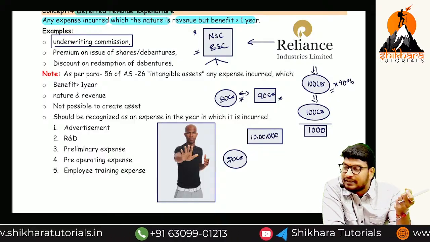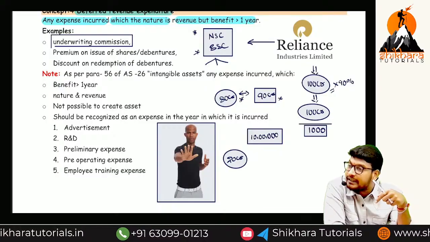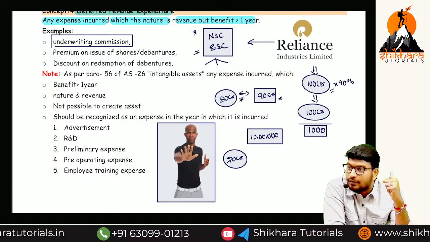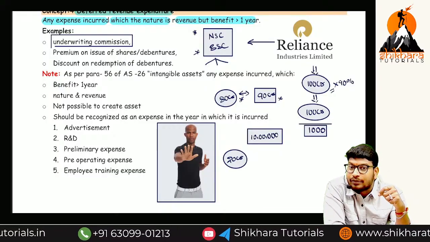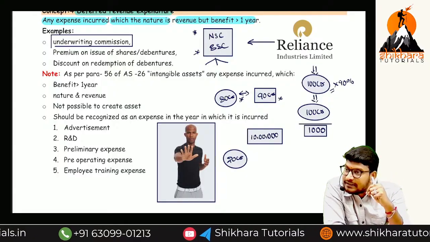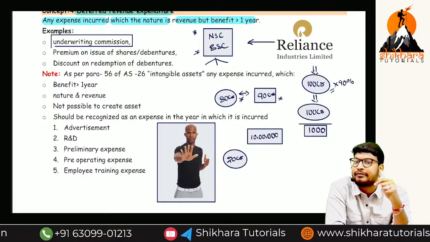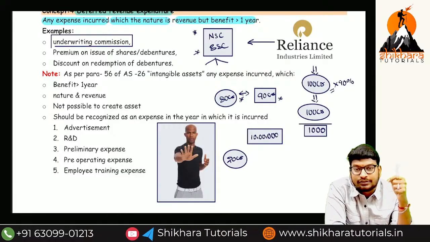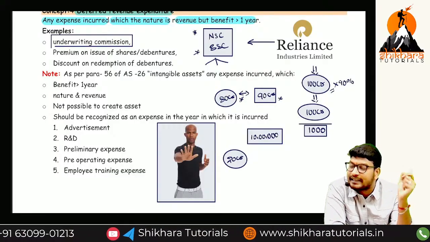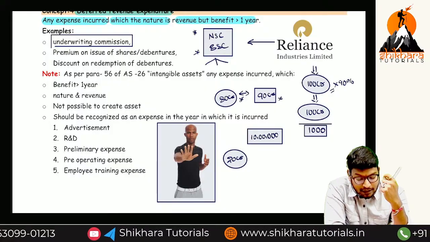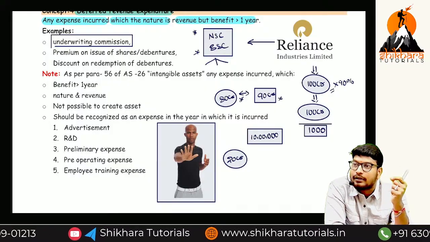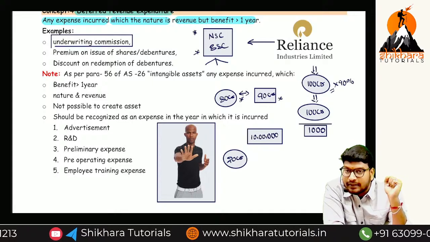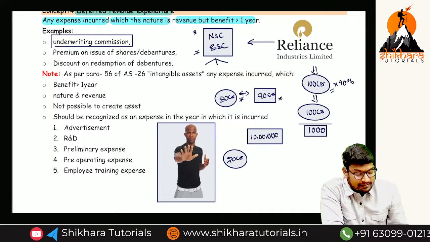Normal commission payment is revenue, but the benefit we are getting is more than 1 year. Okay? This is an expenditure on the liability. Expenditure we are incurring on an asset, expenditure we are incurring on liability. So this is a deferred revenue expense. How do we do the accounting treatment of deferred revenue expenditure? Let us imagine